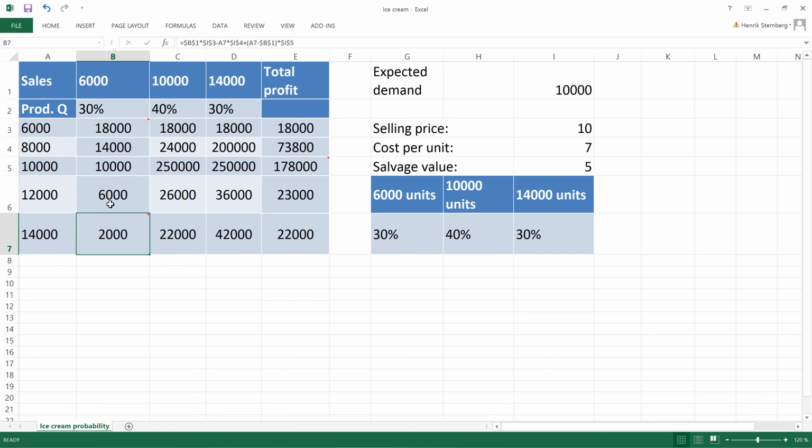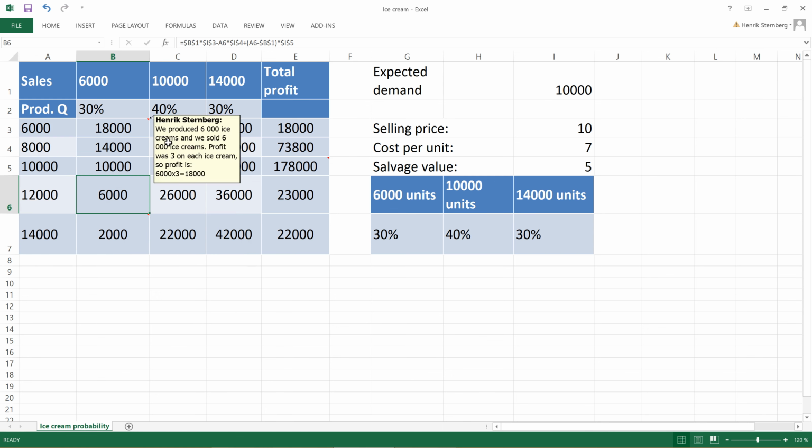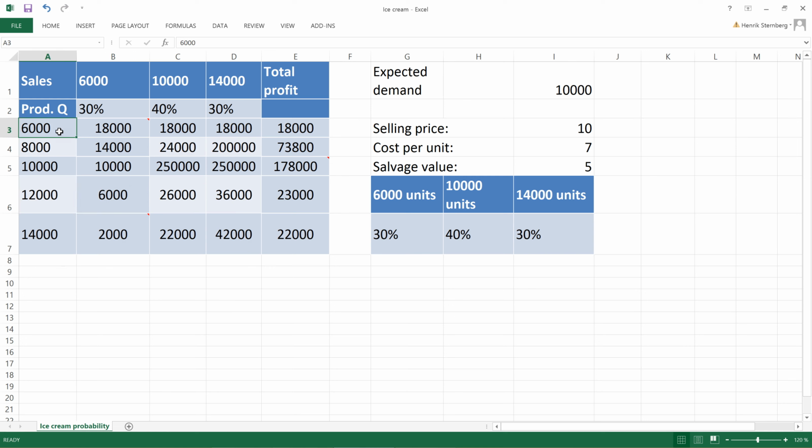Now, we do this for all the different options. So we calculate for the production quantity 6,000, and we will have the same profit, of course, regardless of demand, because we cannot meet a higher demand than 6,000 if we only produce 6,000.